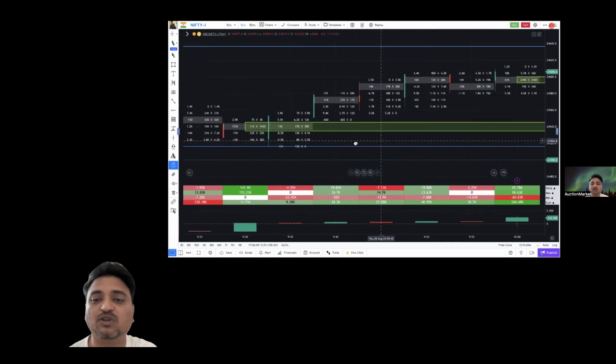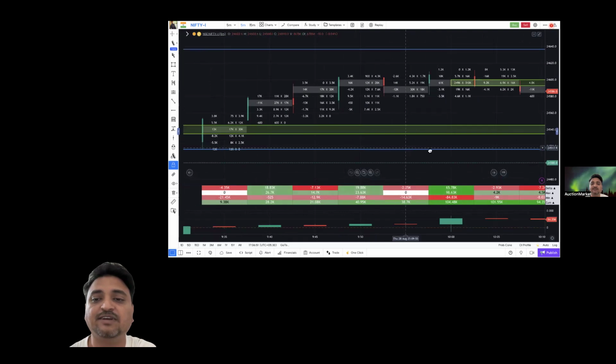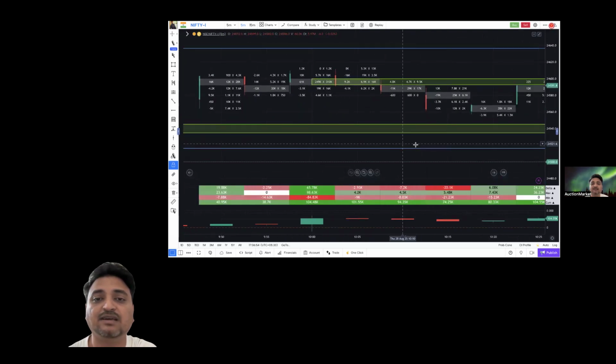We were waiting for a pullback. 164K was a bullish area, we were waiting for a pullback, and you can see another 65K delta arrived here, but on top of that we have 250K buyers as well.